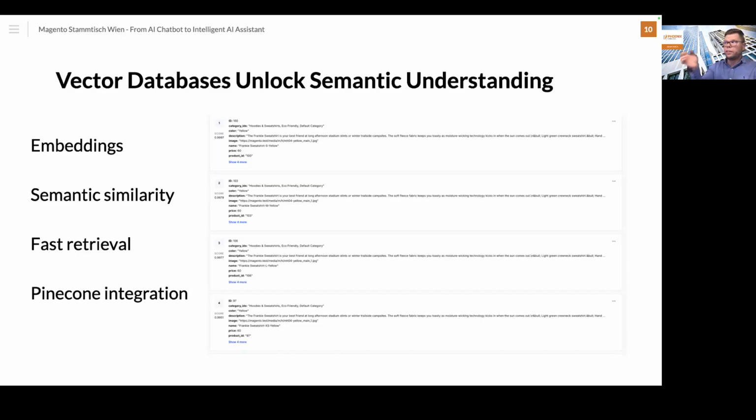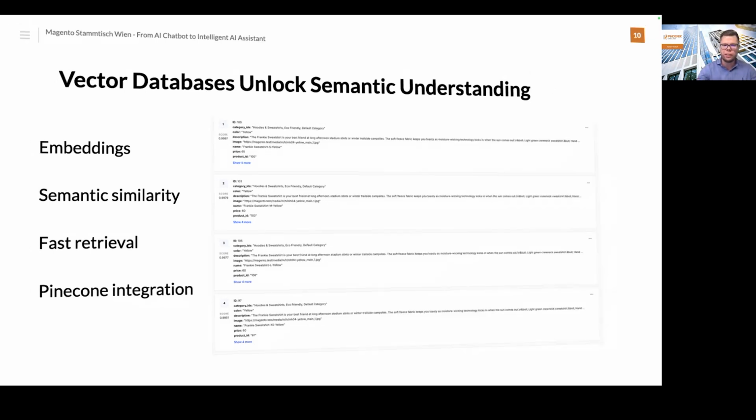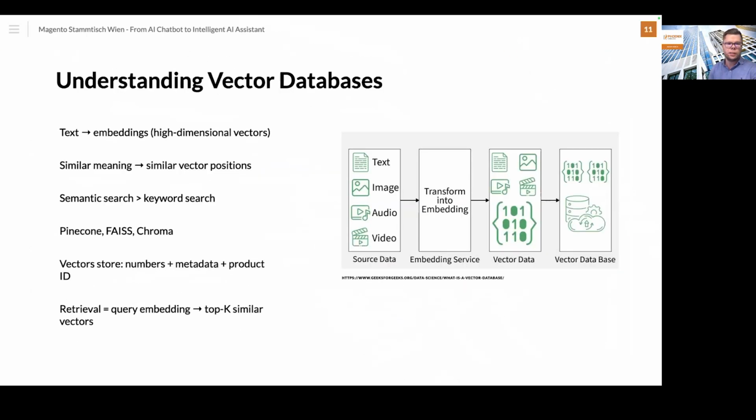Basically, if you are synchronizing your product data, you can add the semantic search form here, but this can also be added to other attributes. You see here this number, and we have this metadata like product name, ID, description. And also here you have information, let's say this product is yellow or blue and so on. So this can also be in the correct semantic form, and then you can provide a better answer to the customer. And you can synchronize everything with the vector database.